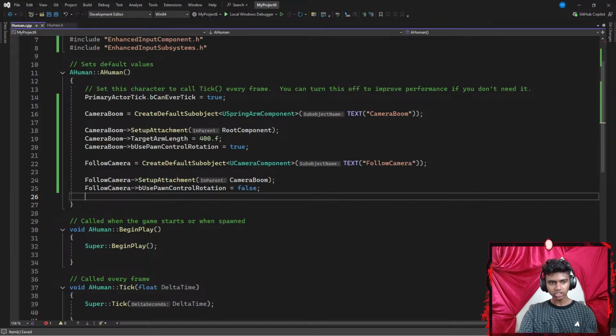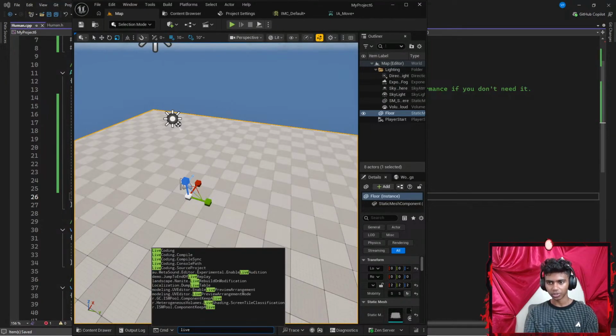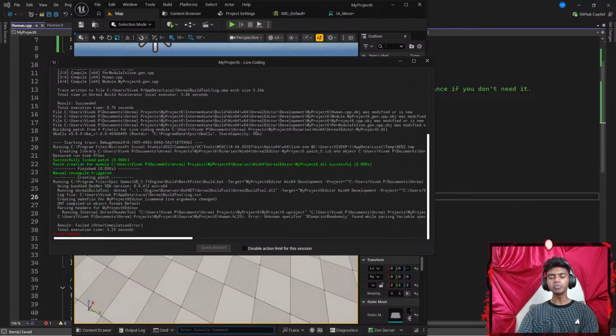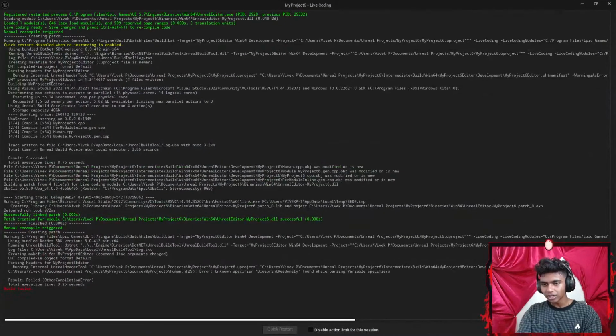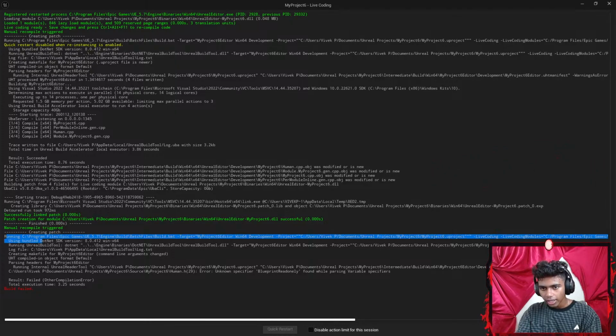Now, I'm going to hit Control S to save the code, and just to check if everything works, I'm going to go to my Unreal Engine, type something like live compile, and manually compile my code. Now, I should be able to see a build failed. Hold up, guys, did I have a typo somewhere? Does it point towards something? Okay, so compile default object. It says a running Unreal build, log files. Okay, I think I see.